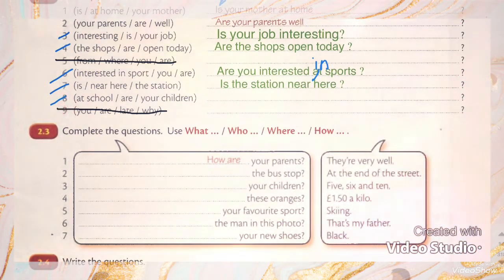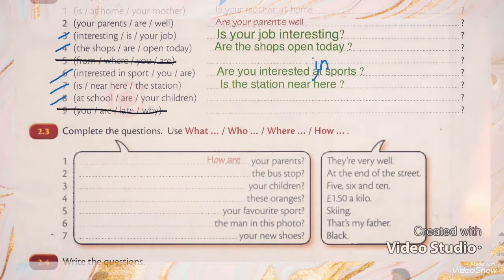Number 8, I have here, "at school, are, your children." So try to think and write the answer. I'm waiting for you. I will begin my question with... very good.